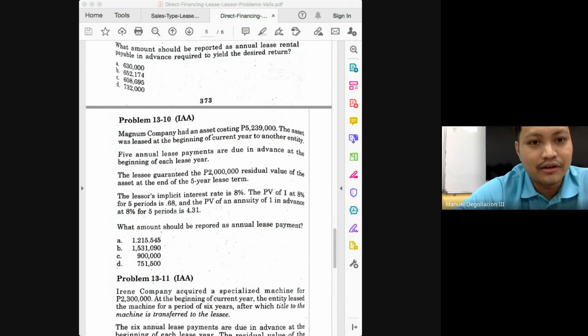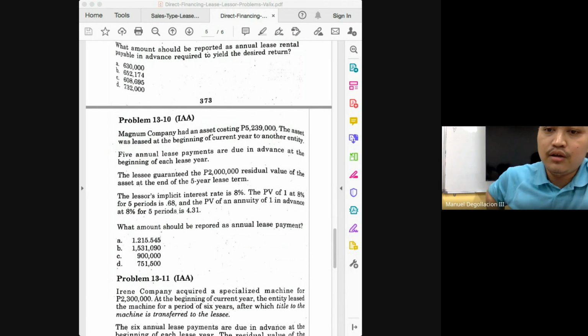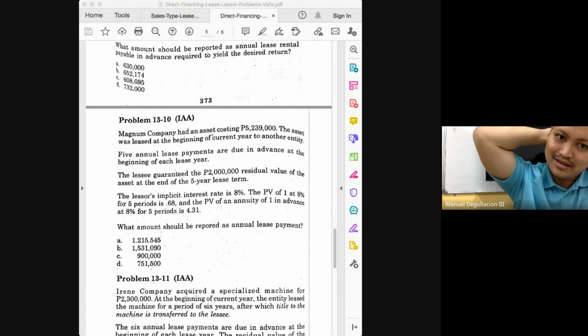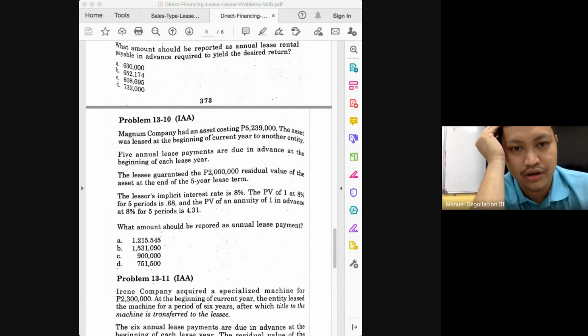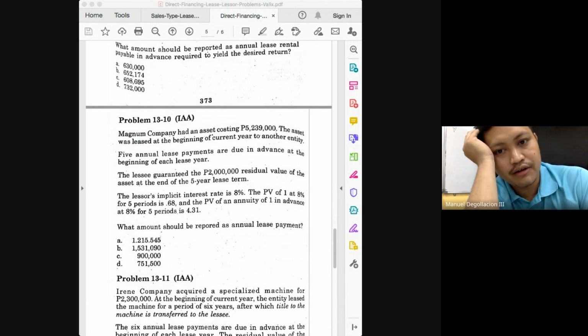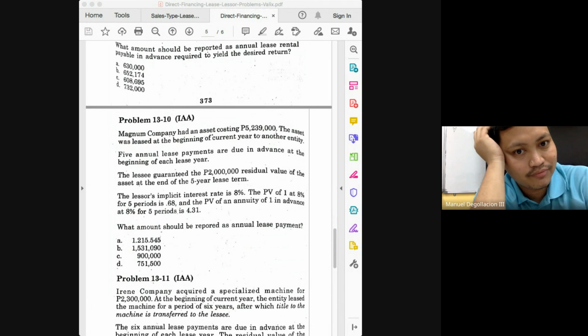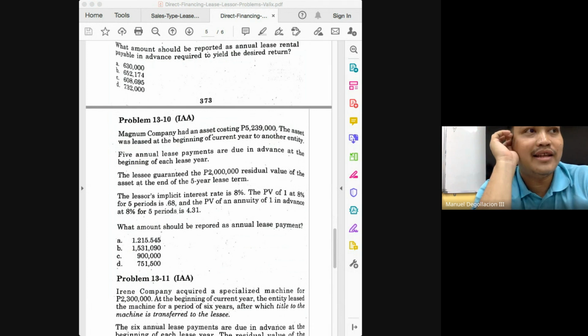But again, we know better. We will get the present value of the 2 million. How much is the present value of 2 million that is included in the 5,239? 2 million times 0.68, which would be 1,360,000. You remove that from 5,239. How much is 5,239 minus 1,360? 3,879.